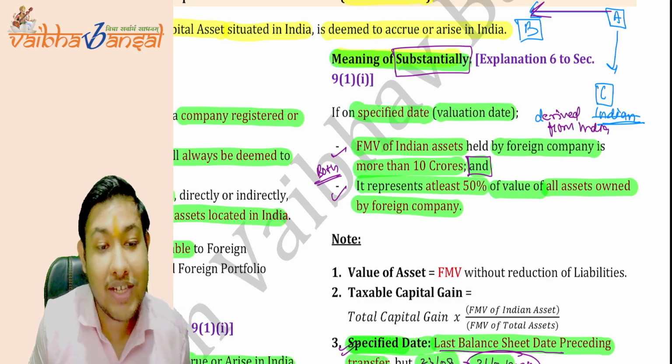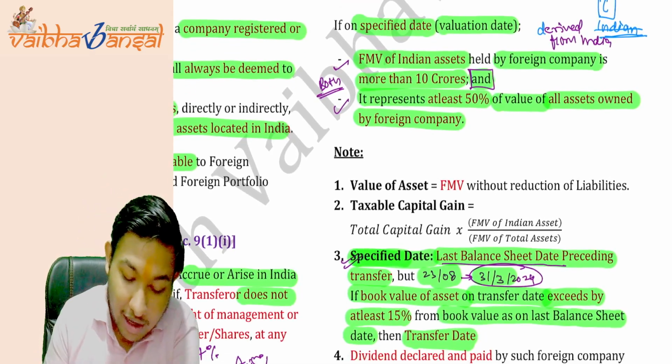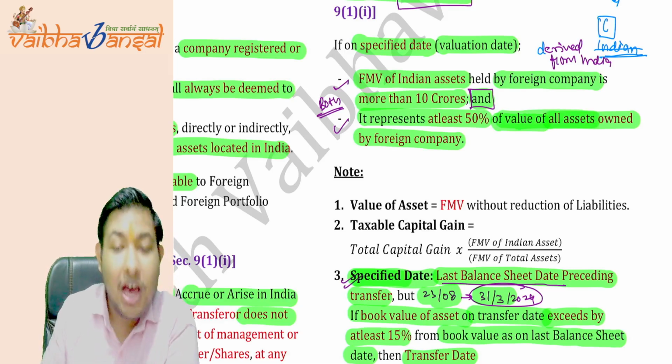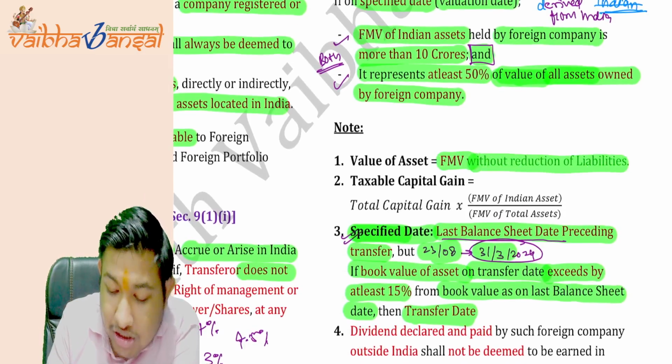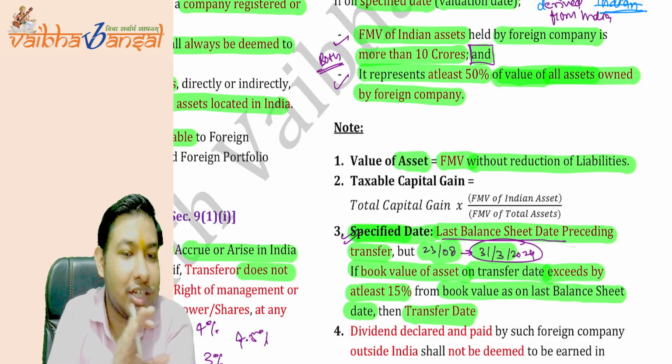If the value is deriving substantially from India, then we have to check what the value is. We have said always the value of all assets. How will we calculate the value of all assets? So, value without reduction of liability. We need the assets value, so the fair market value without reduction of the liabilities.